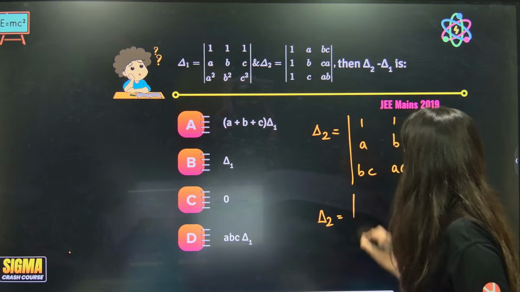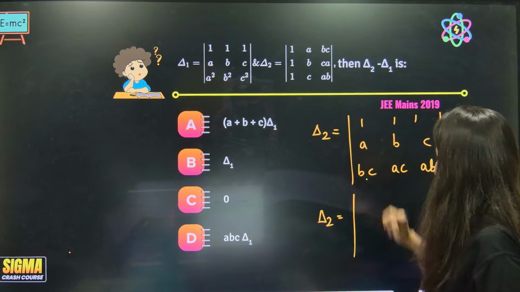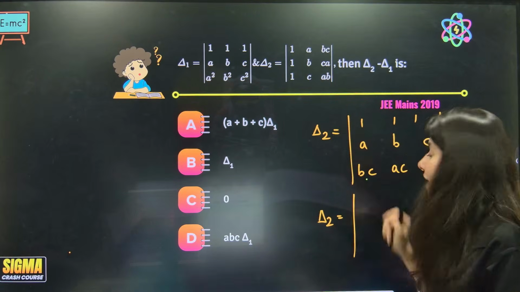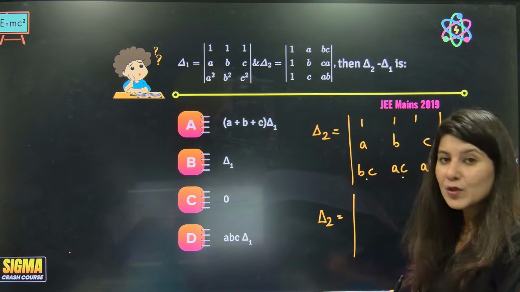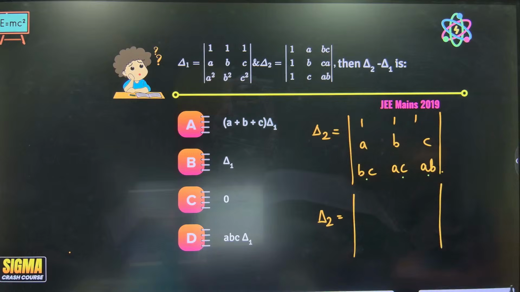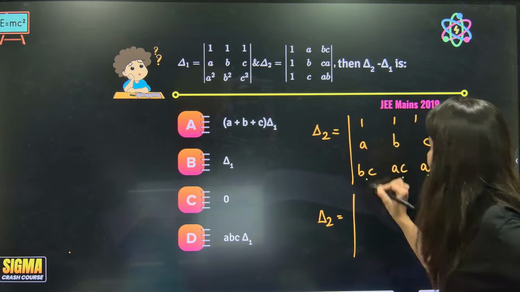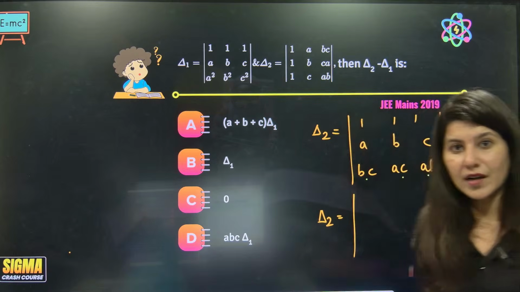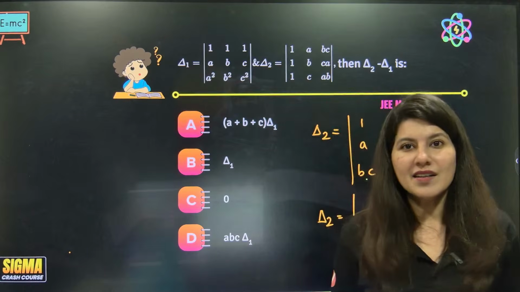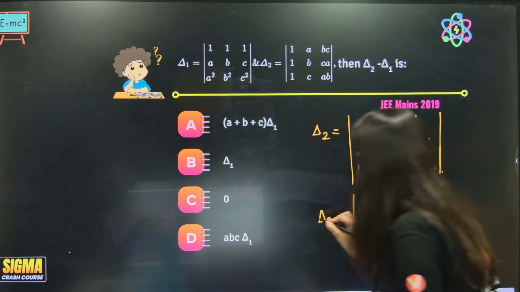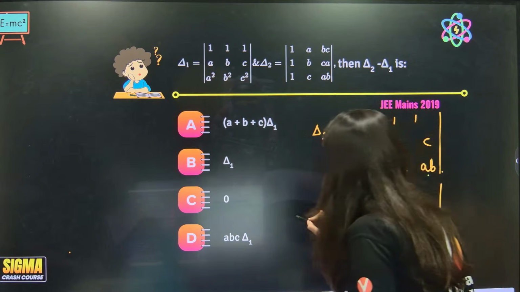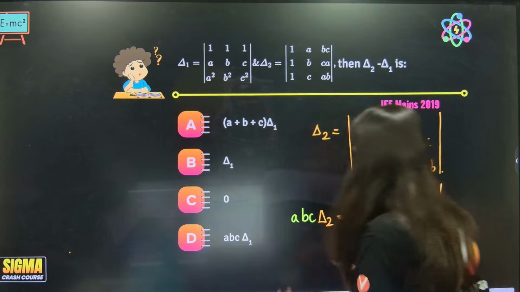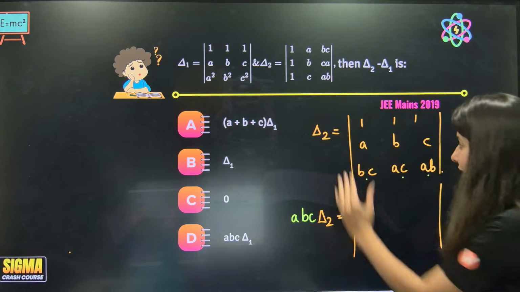Now, one thing which I can see is this is not having A, this is not having B, this is not having C. So what I'm going to do is multiply A in column number 1. Okay. So let's multiply A in column number 1. And you know what? Understand, you can't randomly multiply. Basically, I am multiplying A in this determinant too. So A I'll be multiplying. Okay, so I am multiplying A, B and C, all three terms together in this determinant.